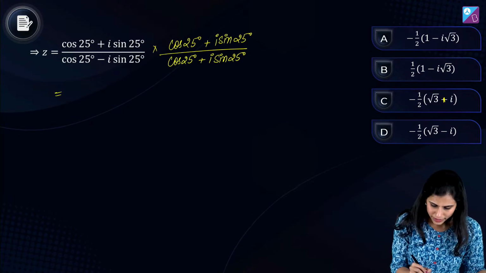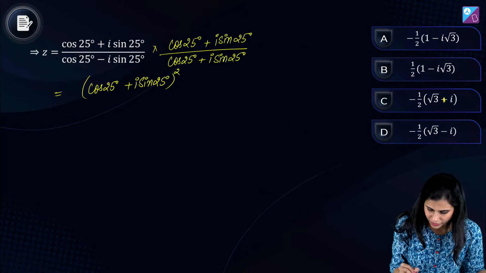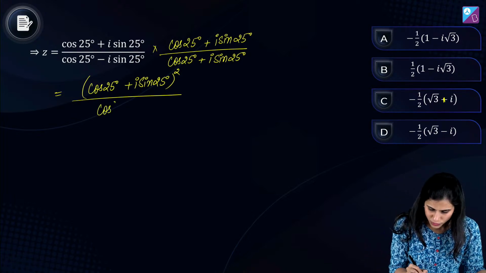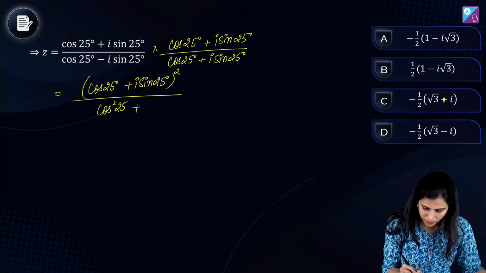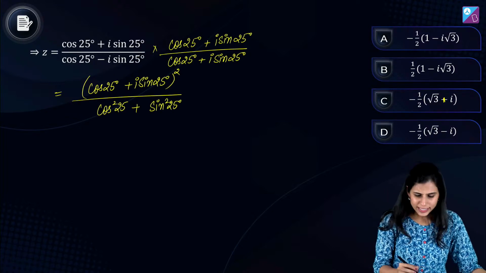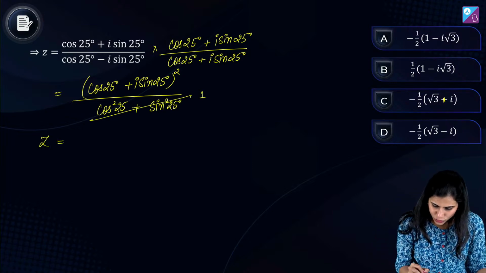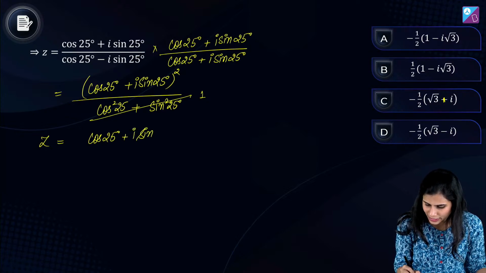Right? What does the numerator become? cos 25 plus iota times sin 25 whole square, and the denominator is a plus b into a minus b, which is a square minus b square. So cos square 25 minus iota square sin square 25, meaning plus sin square 25. You know cos square theta plus sin square theta is 1, so the complete denominator is equal to 1. So what has z become? cos 25 degrees plus iota times sin 25 degrees whole to the power 2.